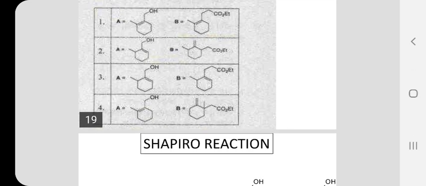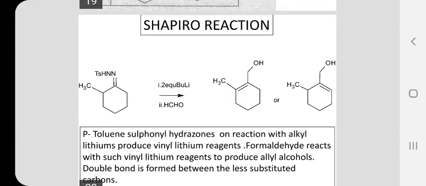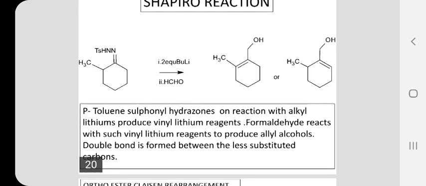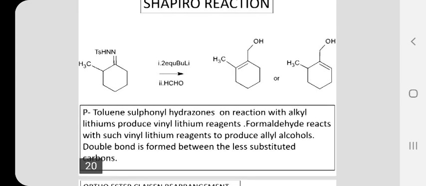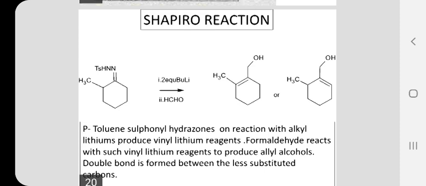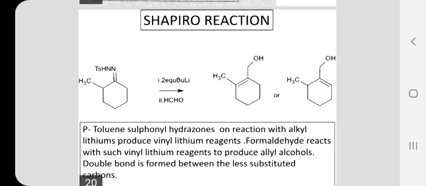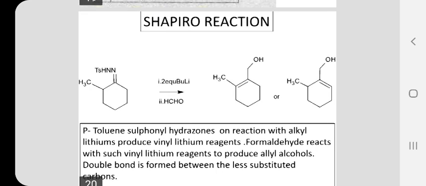See, this reaction is called the Shapiro reaction. In this Shapiro reaction, there is a possibility of forming 2 products, but the most favored product is the one containing the carbon-carbon double bond at the less substituted carbon atoms. So, if you treat the hydrazone of toluene sulfonamide of methyl cyclohexanone with 2 equivalents of butyl lithium and formaldehyde, then the second compound is the product, not the first one, where the carbon-carbon double bond is formed between less substituted carbons.